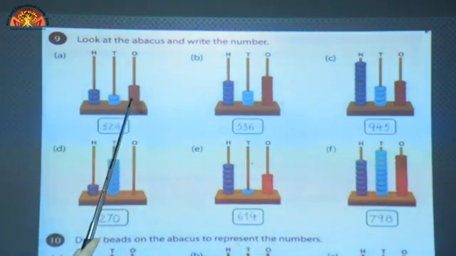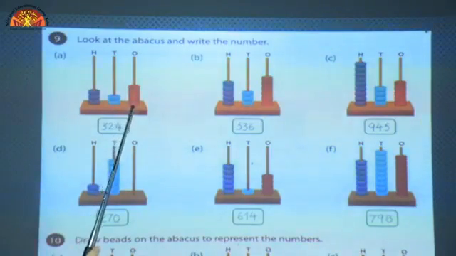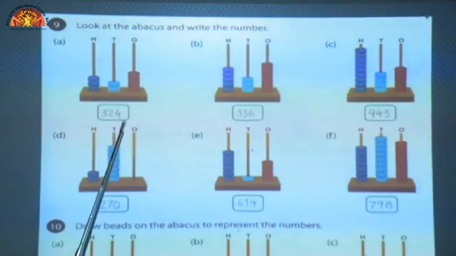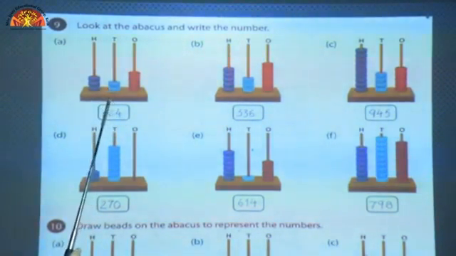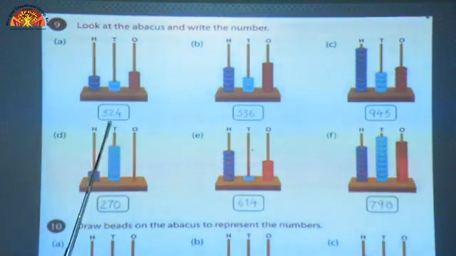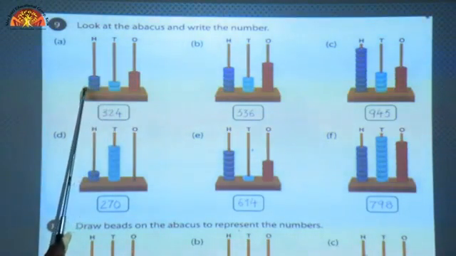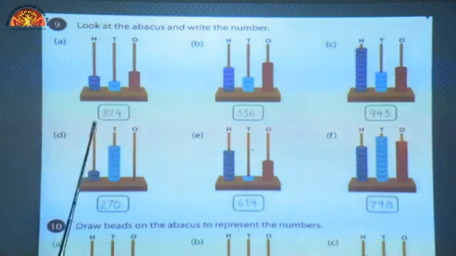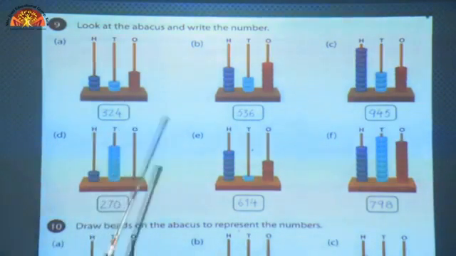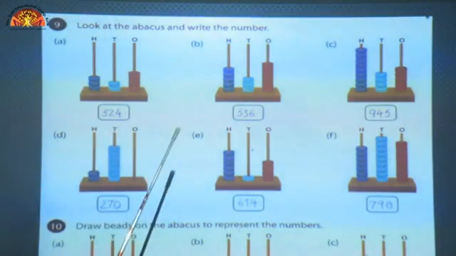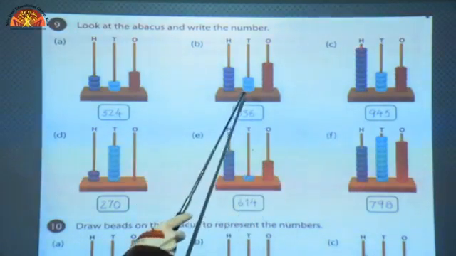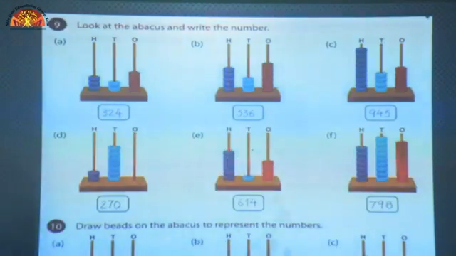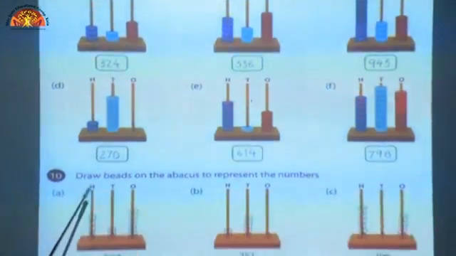Here 4 is at ones place, 4 beads are at ones place, so we will write 4 at ones place. 2 beads are at tens place, so we will write 2 at tens place, and 3 is at hundreds place, so we will write 3 at hundred place. The number will become 324. Clear? Now in other, you can count the beads given on the abacus and write the number in the blank boxes.